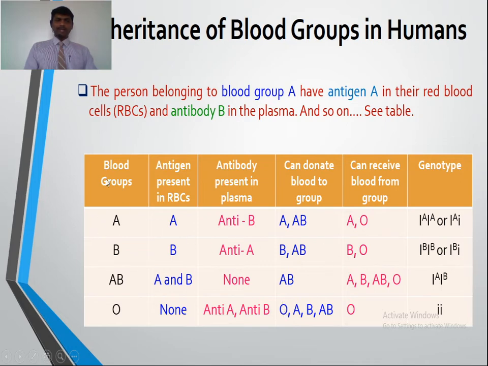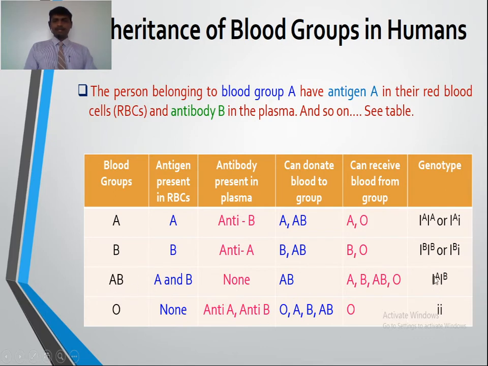Suppose blood group A has antigen A in the RBCs and antibody B in the plasma. The possible genotypes are capital IA capital IA, or capital IA small i. Here I is the letter given for the gene that controls the blood group type in human beings. Similarly, for blood group B, the genotype is capital IB capital IB or capital IB small i.